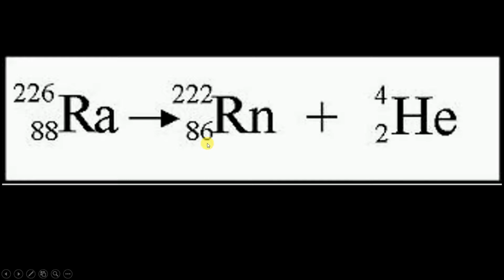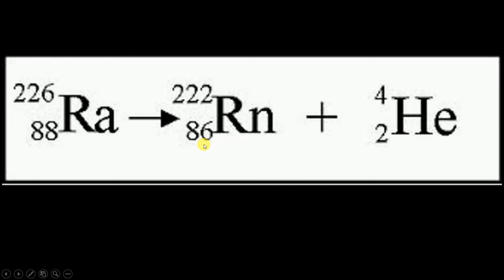And whose atomic number is 86? Radon's atomic number is 86. Therefore we have got radon from radium, and as we all know, the atomic mass of radon is 222. Again I am repeating. See, this radium will emit radiations. Which radiations has it emitted? Alpha radiations. Therefore 88 minus 2 protons of alpha radiations. So it has lost 2 protons, right? It has emitted them. So 88 minus 2 will give you 86.